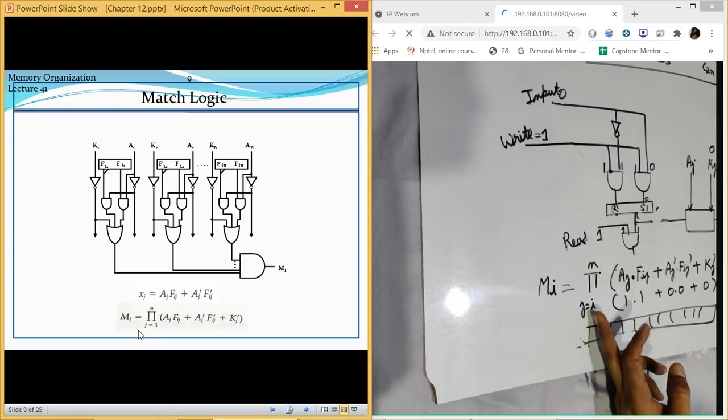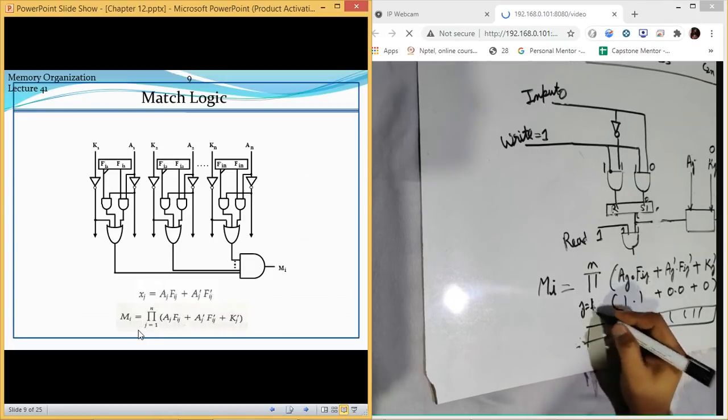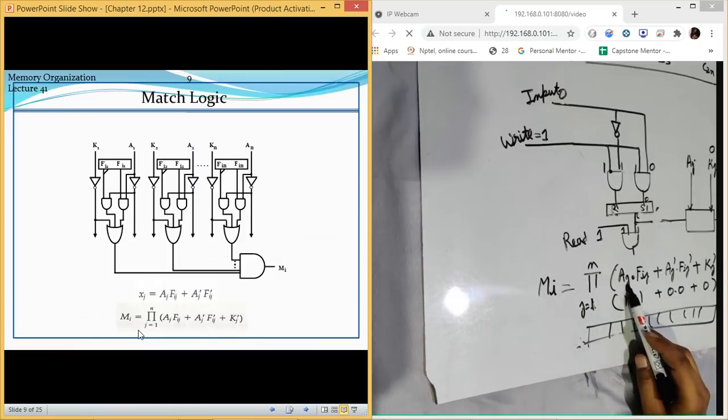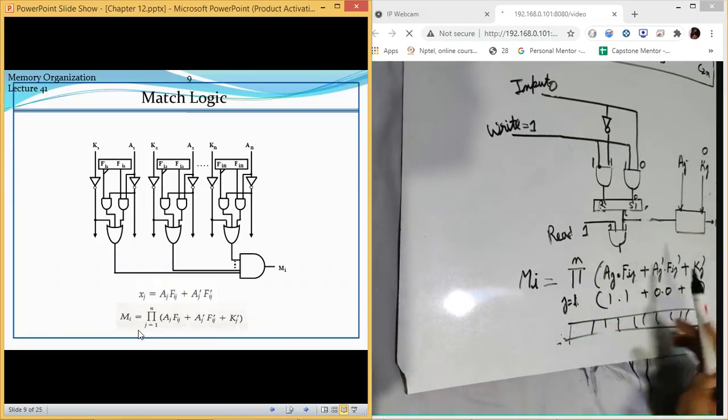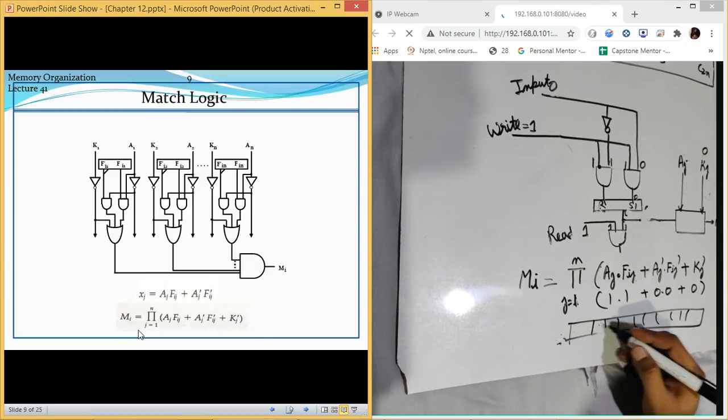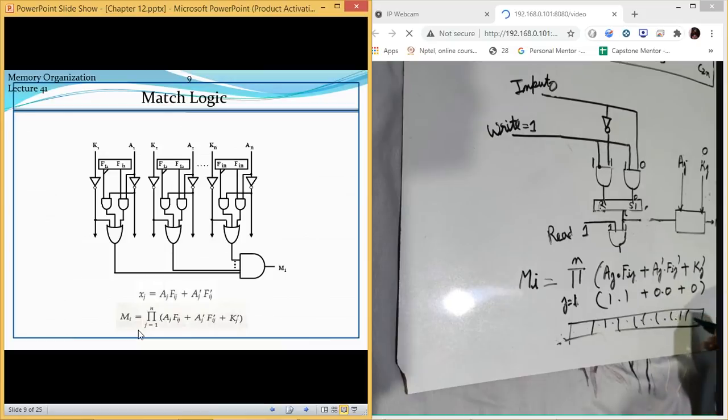For j is equal to 1 to n, aj fij, or aj dash fij dash, plus kj dash. That one value should be dash. And that is why I was saying that it is not an OR operation for all the values, it is an AND operation.